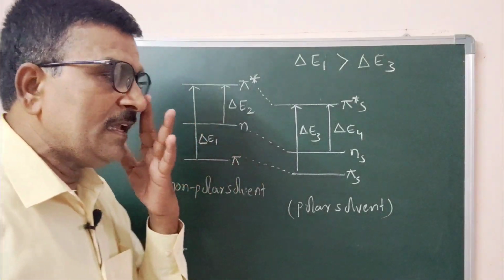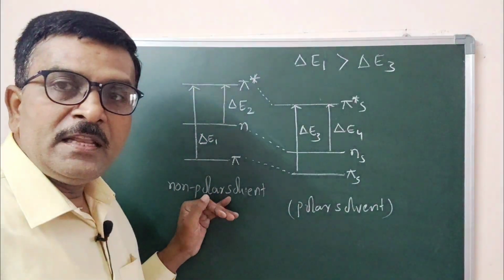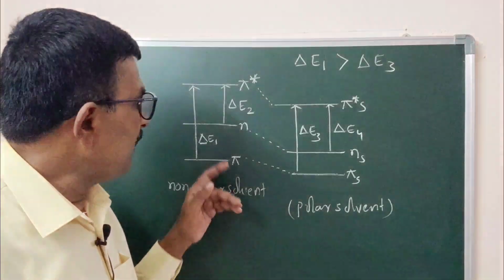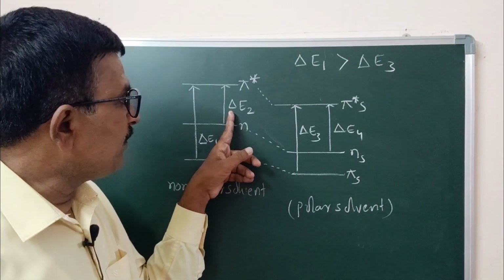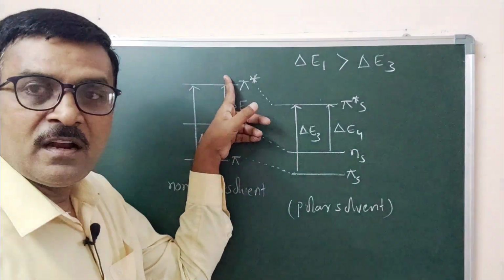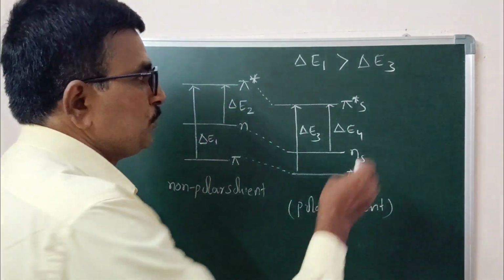Similarly, you can see here, in the presence of non-polar solvent, the energy difference between n orbital to pi star orbital is delta E2.